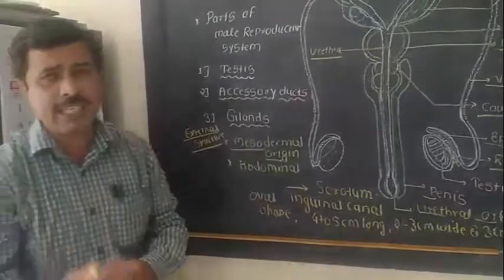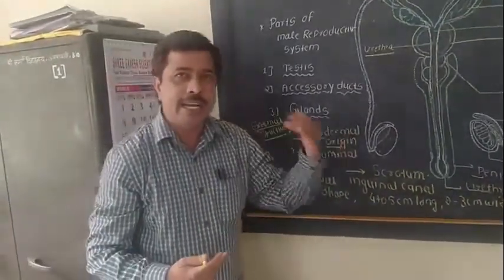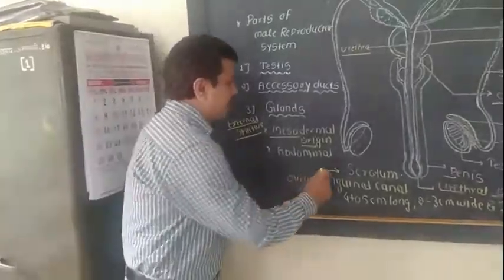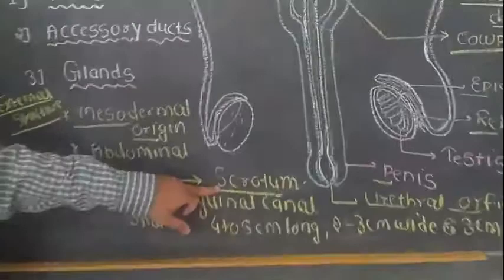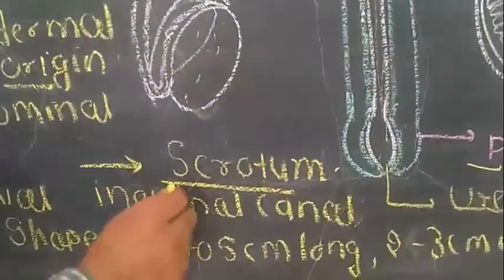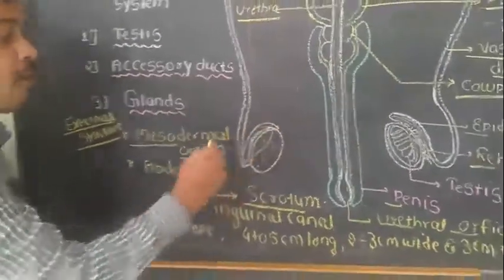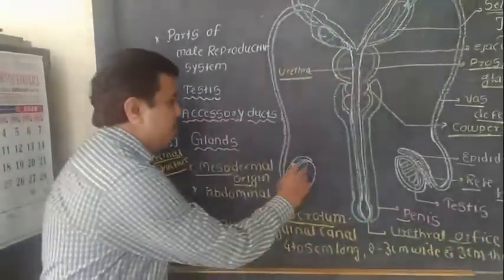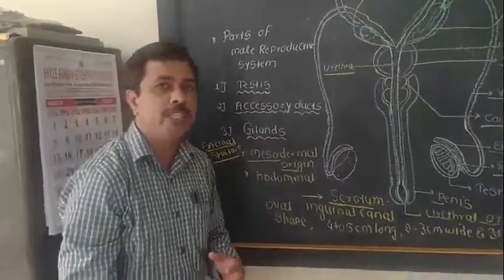In the fetus, the testes are present in the abdominal cavity, but in the adult, testes are present in a pouch of skin known as the scrotum. This pouch is present outside of the body, and it is most helpful for the testes for the formation of sperms.